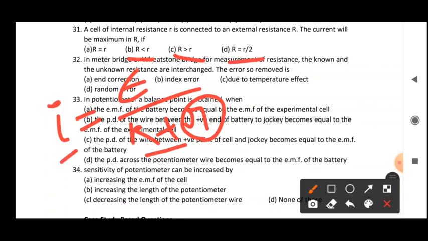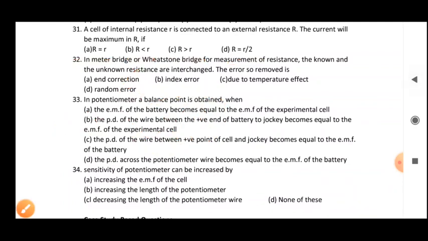If R is equal to R by 2, then also the denominator will be greater, and the current will be smaller. But for this case only, if you find the current by this equation, it is the maximum value. So only this option is correct to obtain the maximum value of current here.